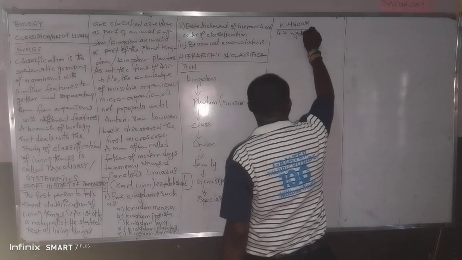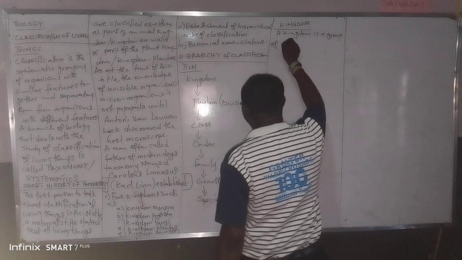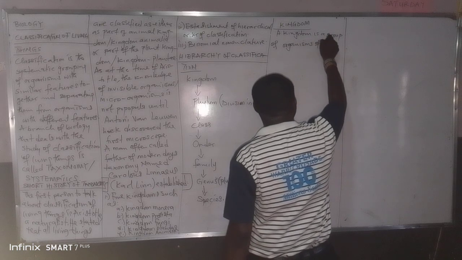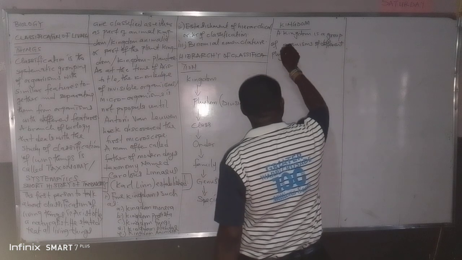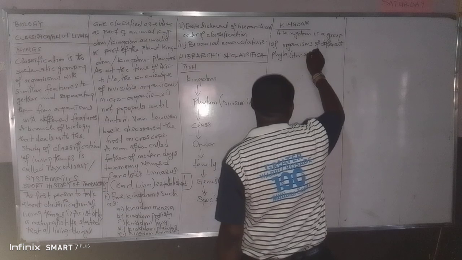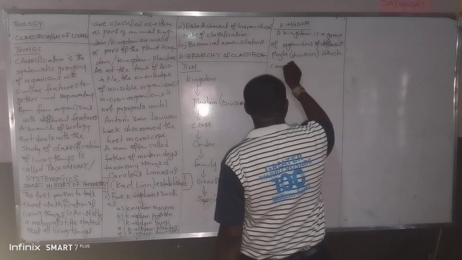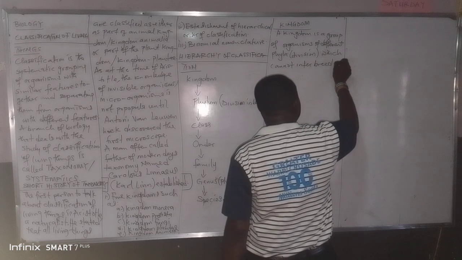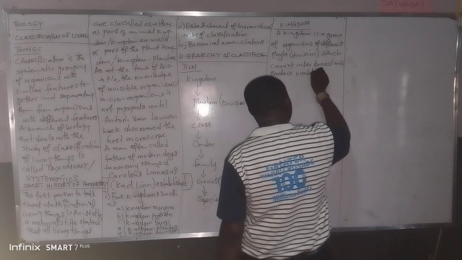A kingdom is a group of organisms of different phyla, or division in botany, which cannot interbreed and produce viable offspring.